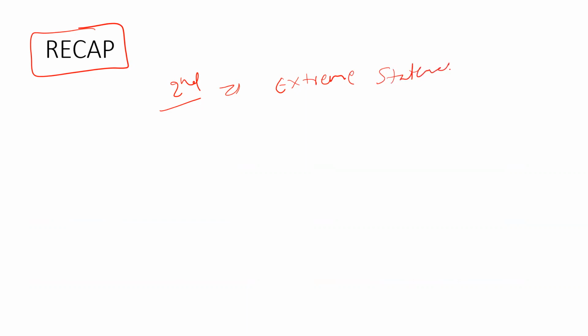As a recap, I have given you 5 to 6 mantras in the second video. First, whenever you are seeing a question, identify the extreme statement questions and see whether that option is correct or wrong. Just don't outrightly eliminate it. The earlier technique used to be that most of the time an extreme statement would be wrong, but UPSC is making the technique redundant. That's why identify and apply the knowledge you are having with respect to the technique.